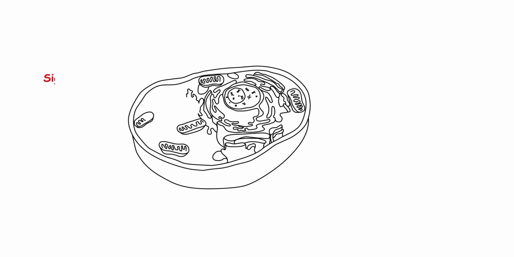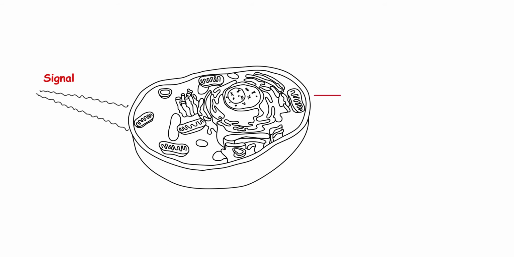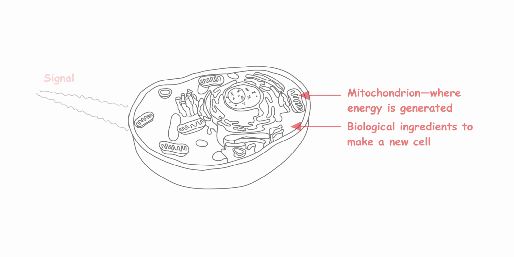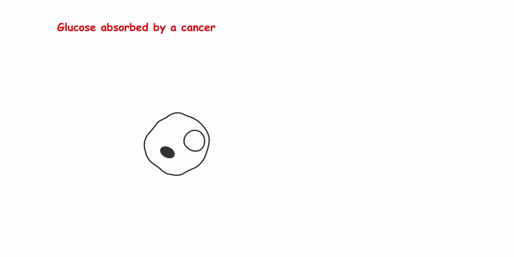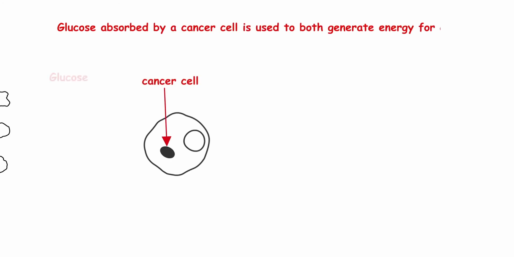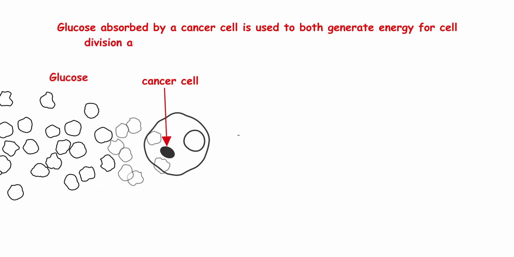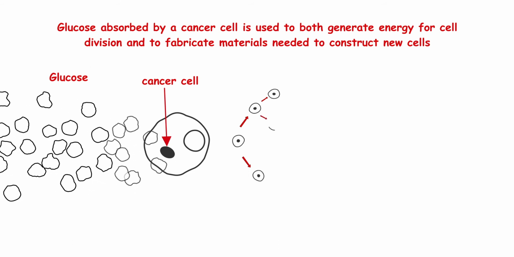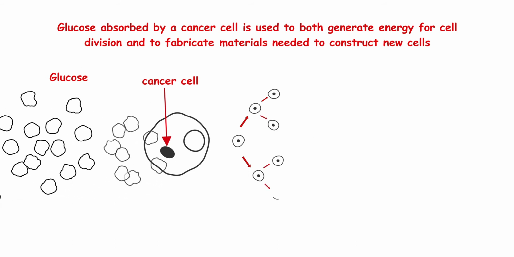The role of glucose in cancer cell multiplication. In both children and adults, in addition to a signal to start the process of multiplication, as mentioned above, a cell needs two other items to multiply. One, a fuel source to generate enough energy to multiply, and two, the biological ingredients to fabricate the new cells. Scientists know that glucose is a vital source of both the energy and the ingredients used to construct new cells during cancer cell multiplication. In children as well as in adults, cancer cells voraciously confiscate glucose from their environment.